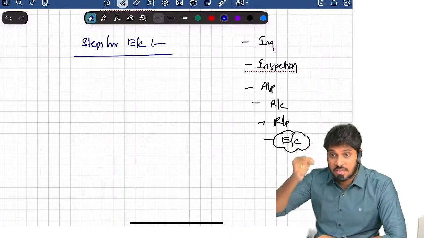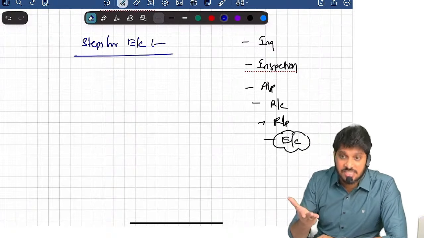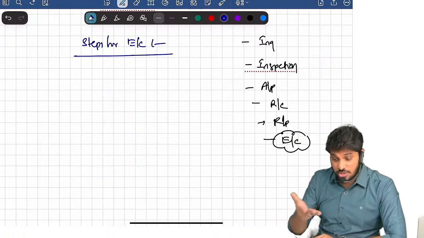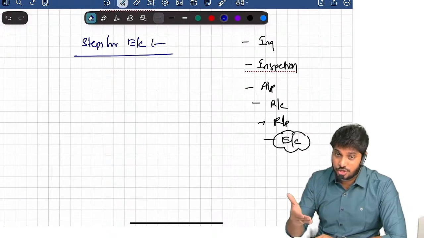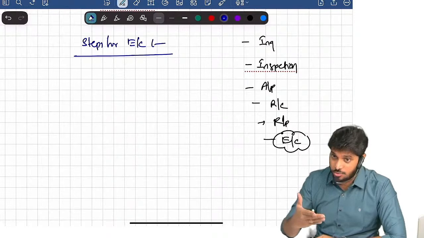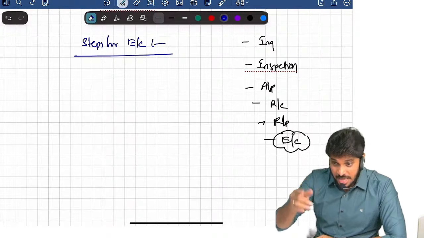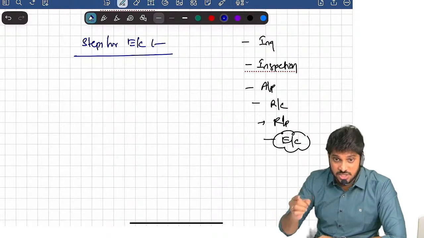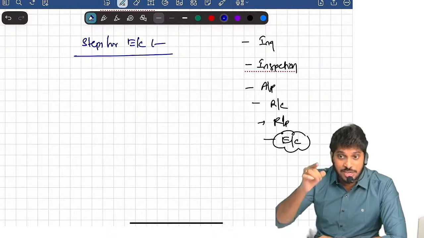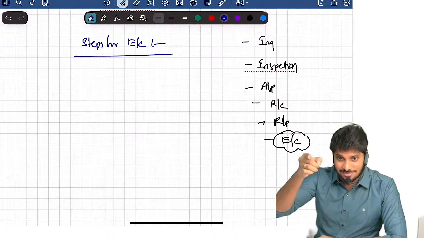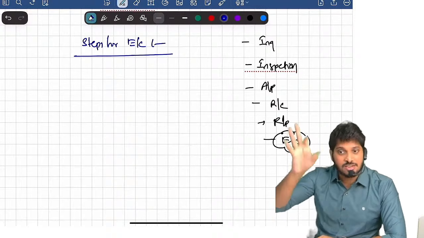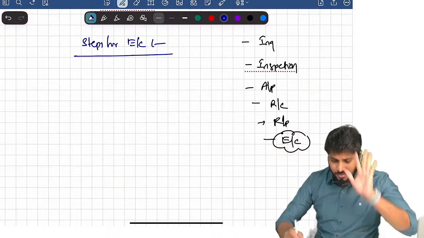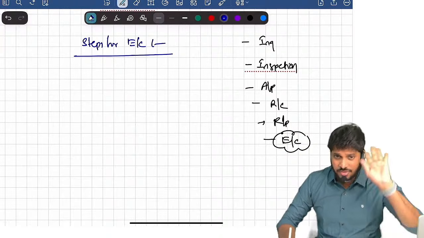GST department will give the challan. That's external evidence. Suppose I have a doubt on the challan, is it original or duplicate? Is it a dummy, forged document or real document? I will open the GST website, type the challan number and see whether this challan is original or not. Now what I am doing is external confirmation. Are you getting the point? So external evidence is different, external confirmation is different. Fine. What are the steps involved for external confirmation?